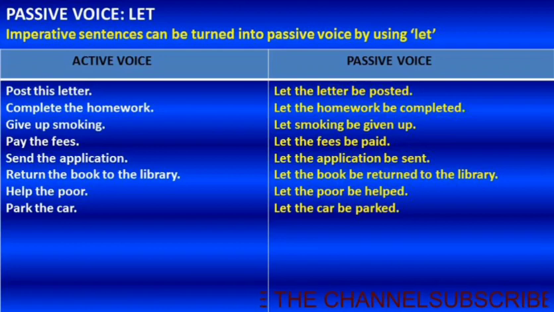Return the book to the library. Let the book be returned to the library. Help the poor. Let the poor be helped. Park the car. Let the car be parked. This is how we can convert imperative sentences into passive voice by using let.